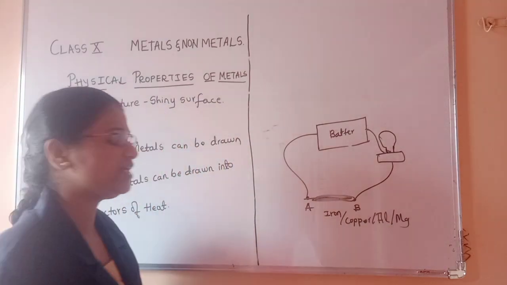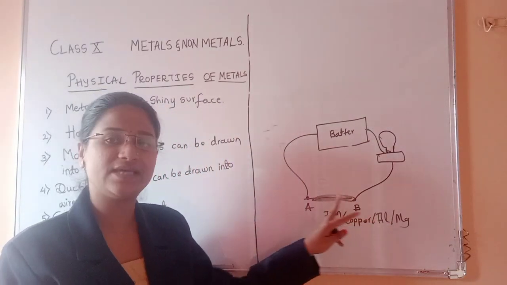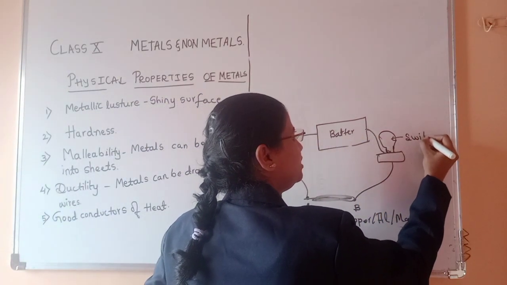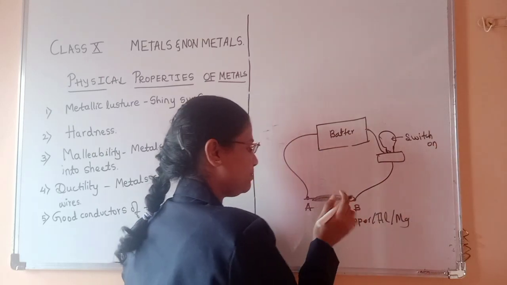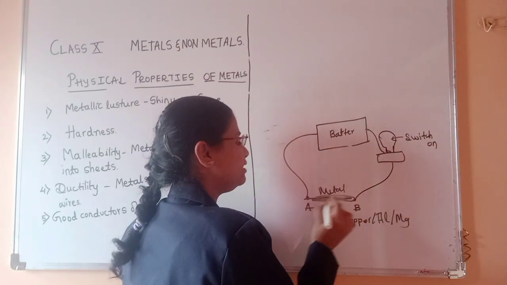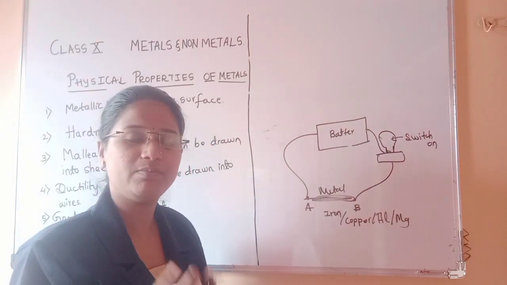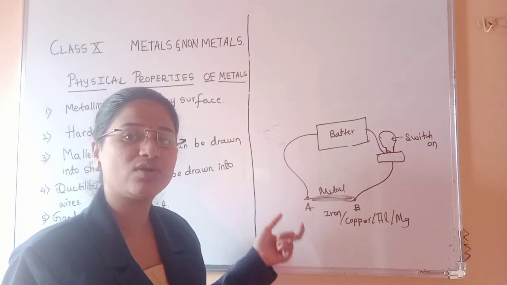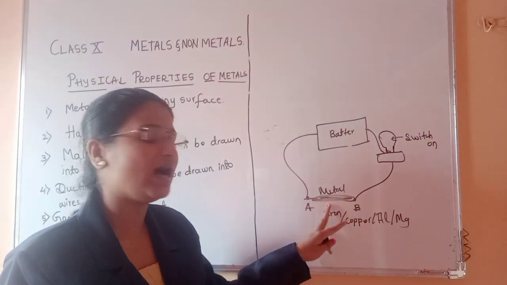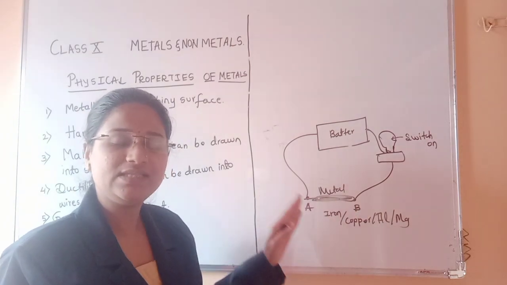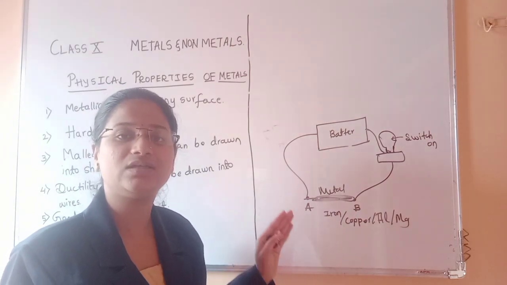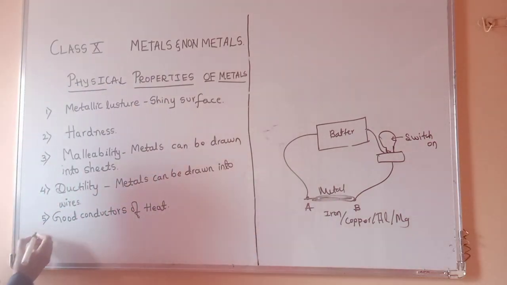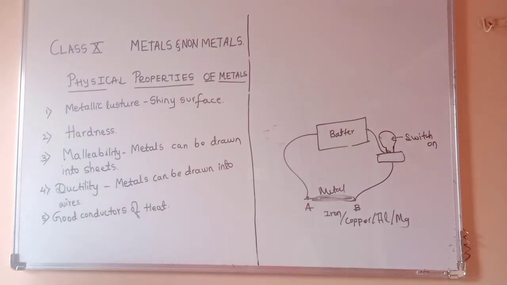When you keep any metal in between in the circuit, what happens? The bulb will get switched on. The bulb illuminates; the bulb glows. What does it show? Metals can pass electricity. It tells us that metals are good conductors of electricity. So the next point here is